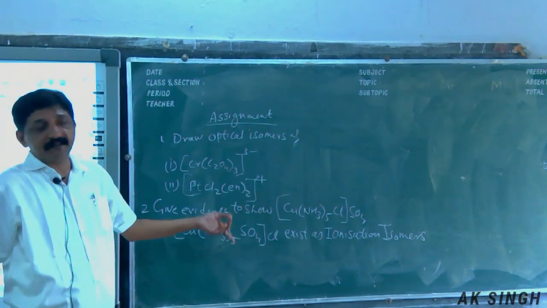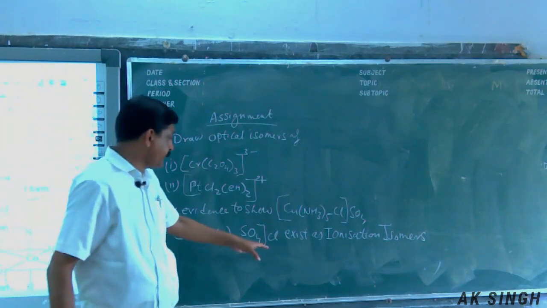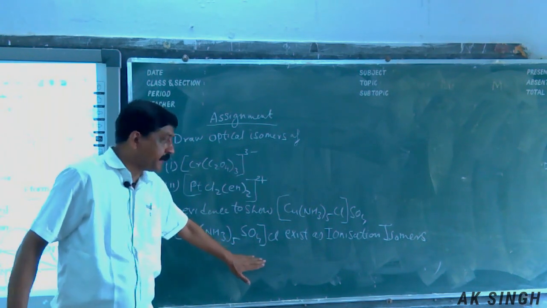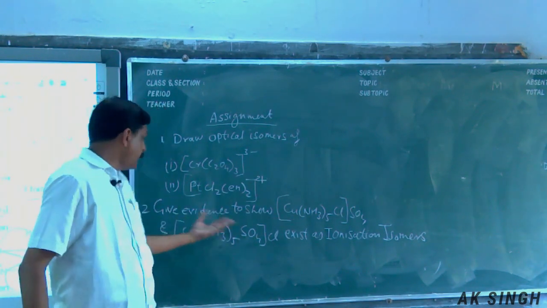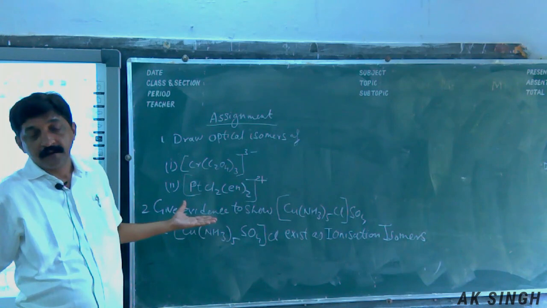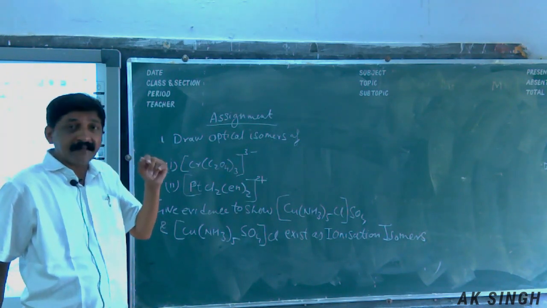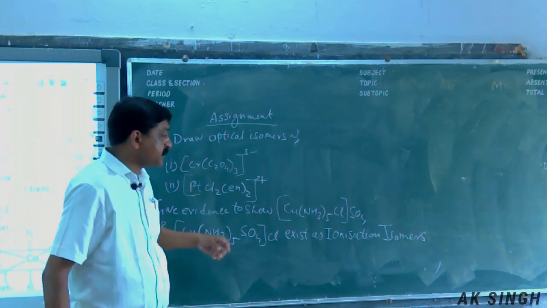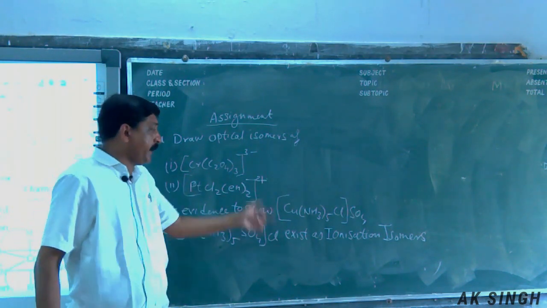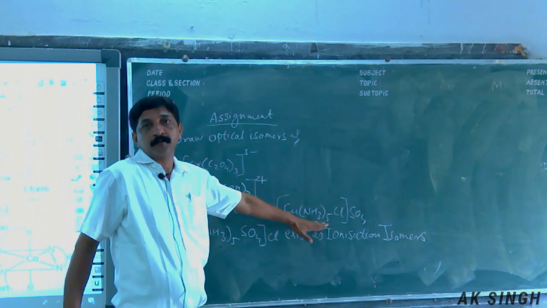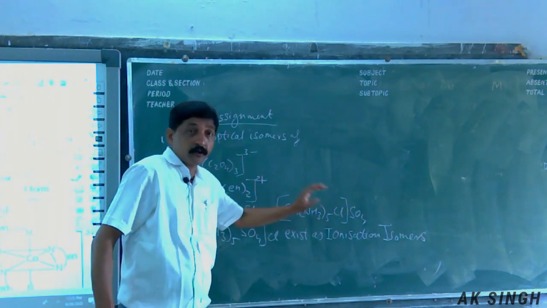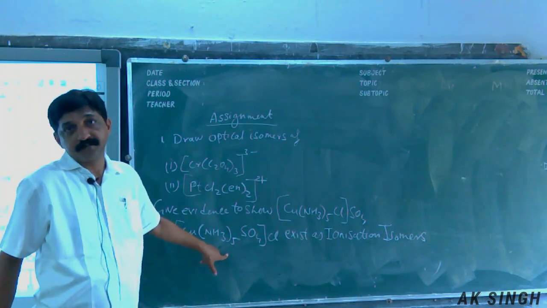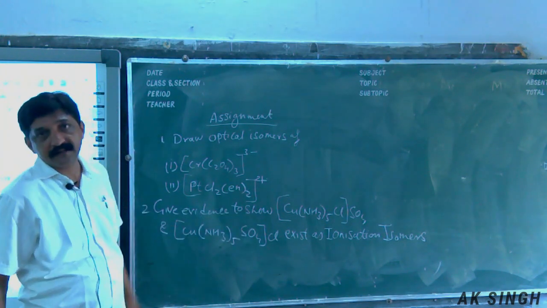I will explain ionization isomerism. You can see this goes to this side, so this is the ionization isomer of this compound. Here we give that evidence. And also, in board examination, sometimes it may be asked, write the IUPAC name of the ionization isomer of this compound. For that, you have to first draw the ionization isomer, this one, and then name this compound. It could be asked in two ways. Thank you.